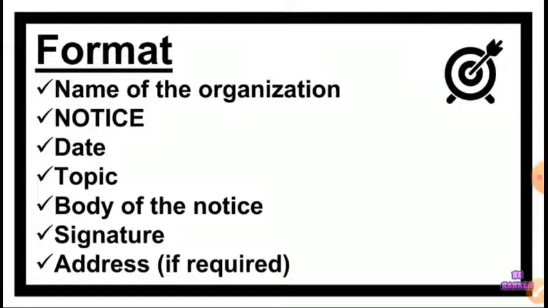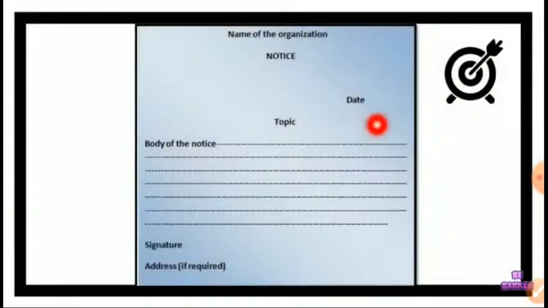Now we will discuss the format. What is the format? Firstly, you have to write the name of the organization. Then the word notice you will write. In the next picture you will see how to do it. Only some points are discussed here. Then you will write the date. Then your topic, what is the topic of your notice. Then the body, means your content will come here. Then the signature, means the name of the writer who is writing the notice. Then the address if required. The address is not mandatory, it is optional. Then here you can see the format.